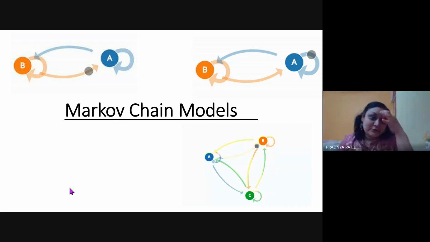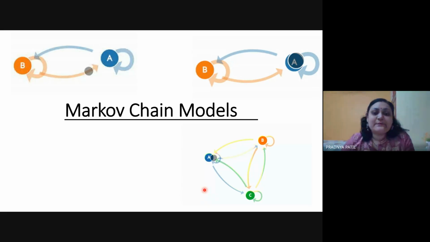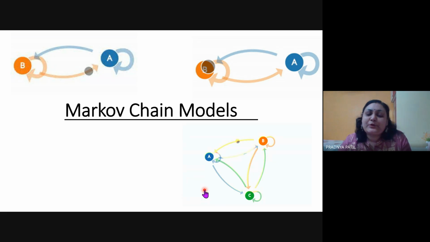So I know we have already started with these Markov chain models in your lab sessions. During lectures, we were on the topic of Bayesian network from module 2. This topic is from module 3, Markov models, and then further we have the Markov chain models. But since you have already worked upon these Markov chain models, we will complete this topic first. Can you tell me what is a Markov chain model, and if you remember, can you tell the properties of a Markov chain model? What do you mean by Markov?